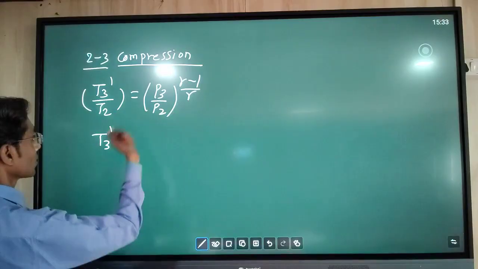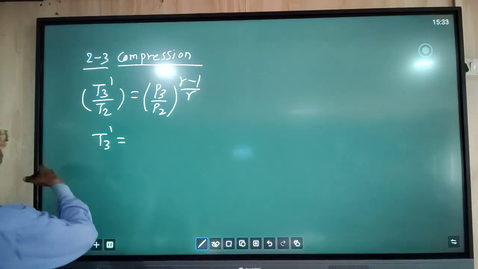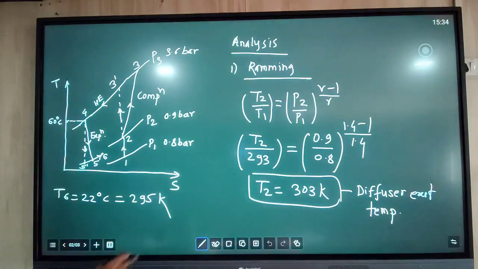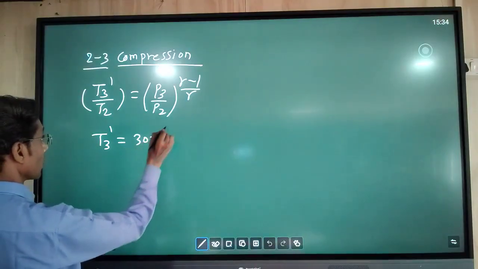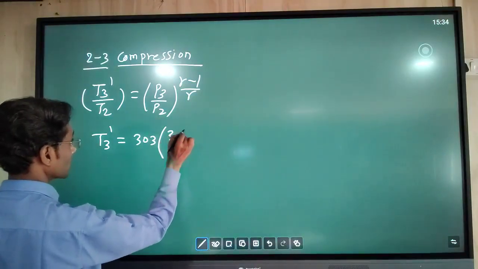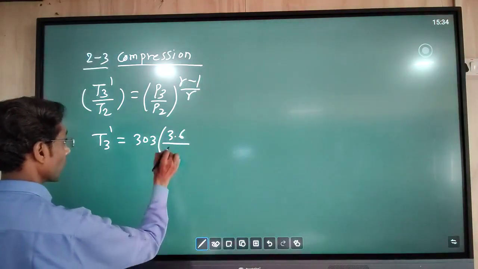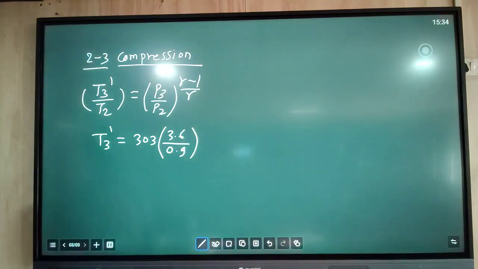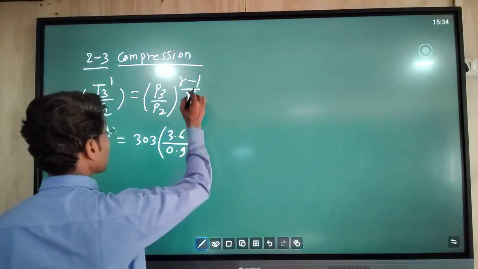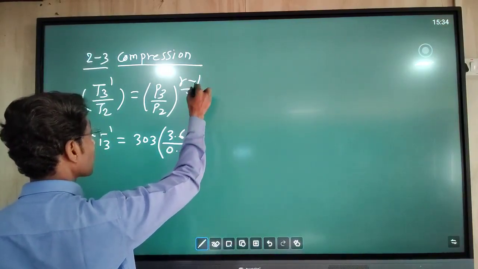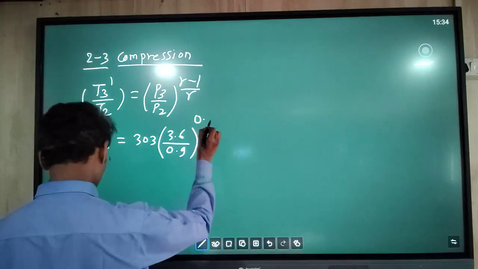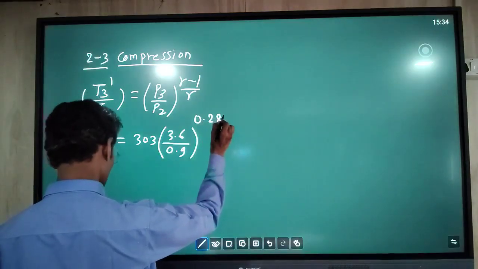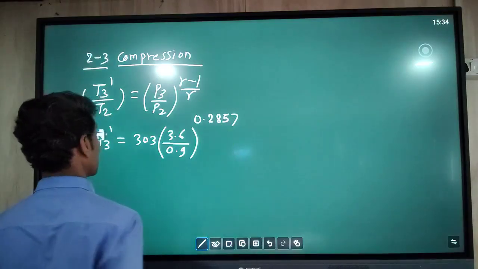Now this T2 will come on the right side. T2 we already got in the last step, T2 is 303, so this value we will use. P3 value is 3.6 bar, that is after compression, and P2 value is 0.9, that is after ramming. These values we will put. For the betterment of calculation you can calculate 1.4 minus 1 divided by 1.4 and directly use that value in memory in the calculator, so that calculation will be fast.